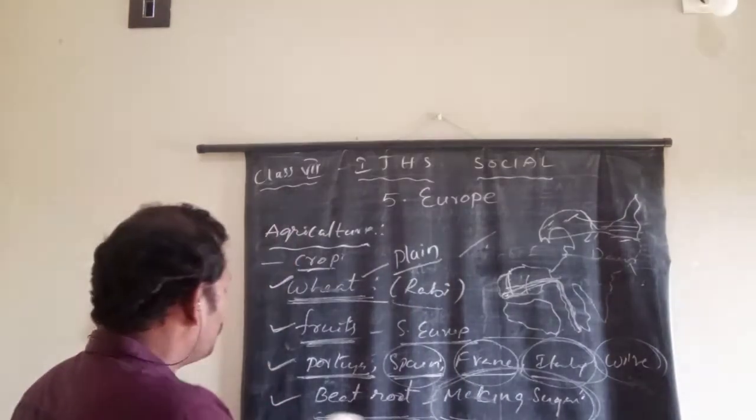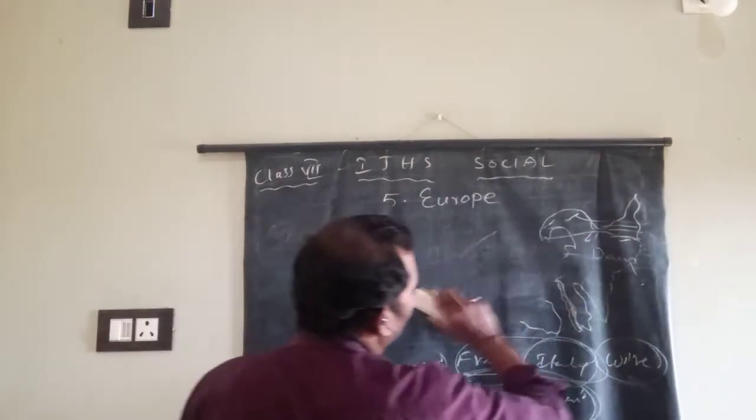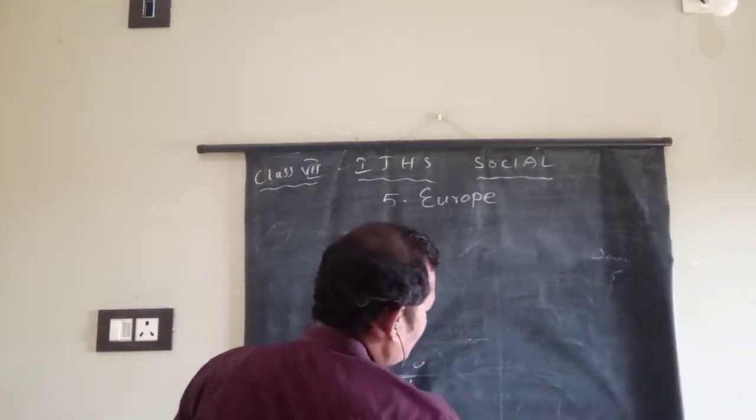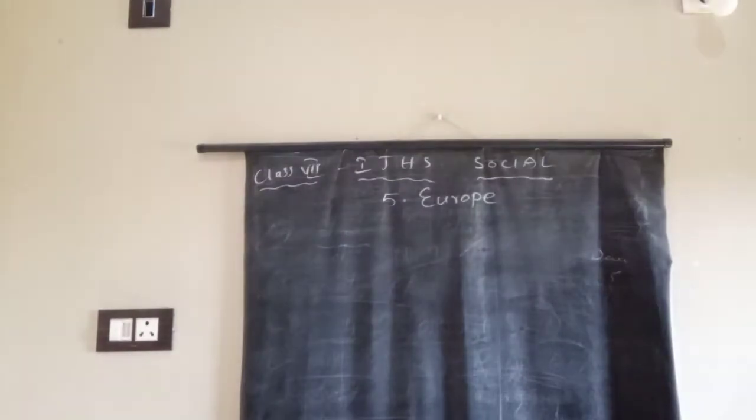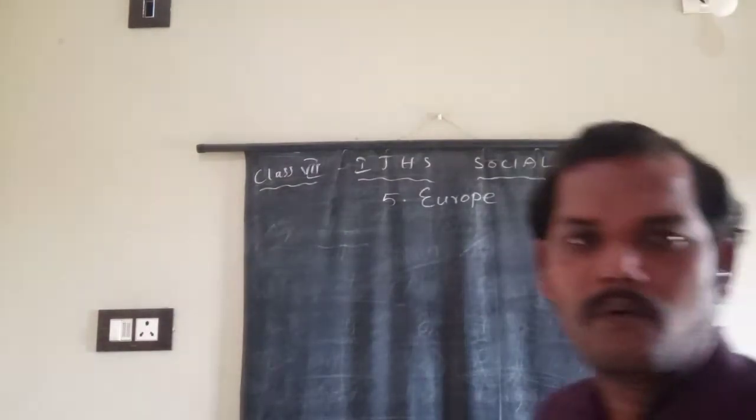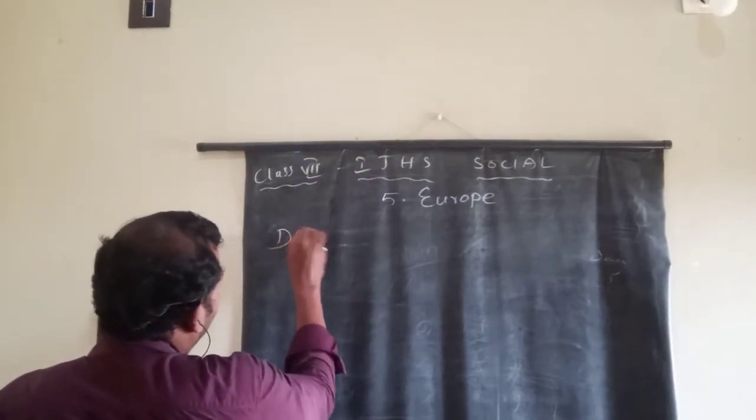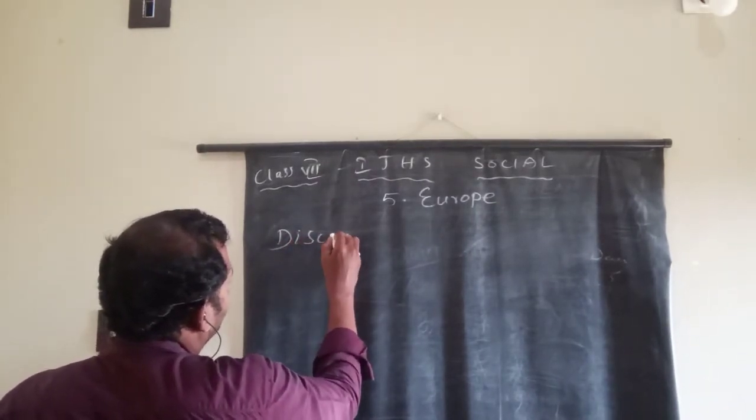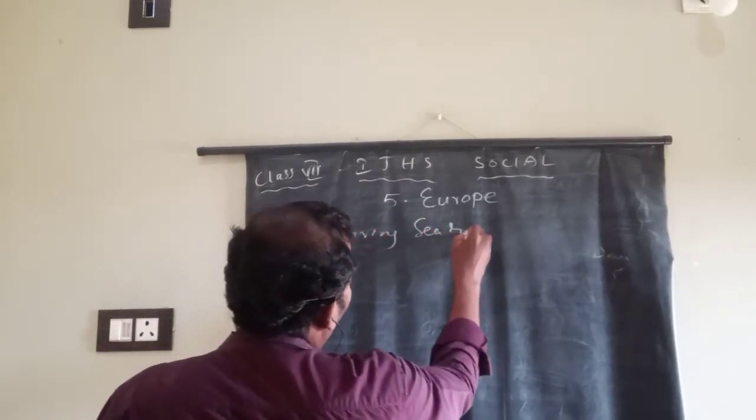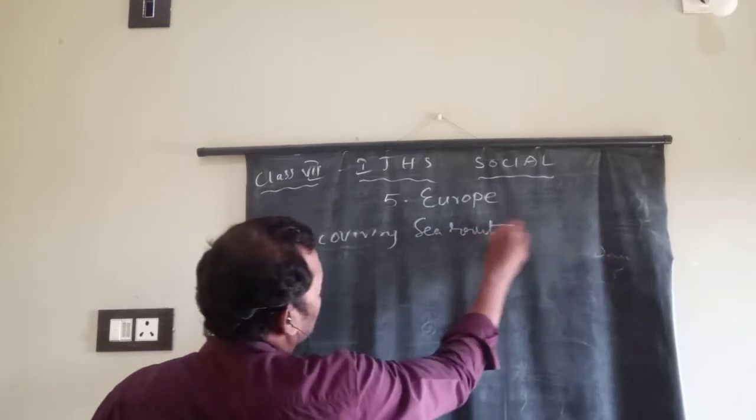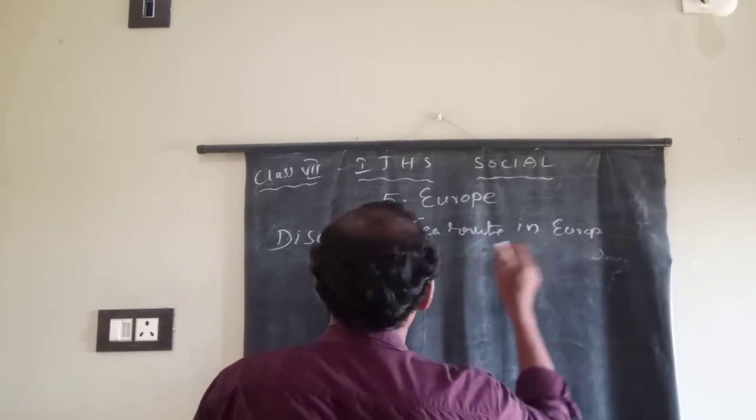Okay, you can understand? Right, we are going to the next area. Next area, the discoveries. The discoveries in Europe. Discovering the sea routes in Europe.